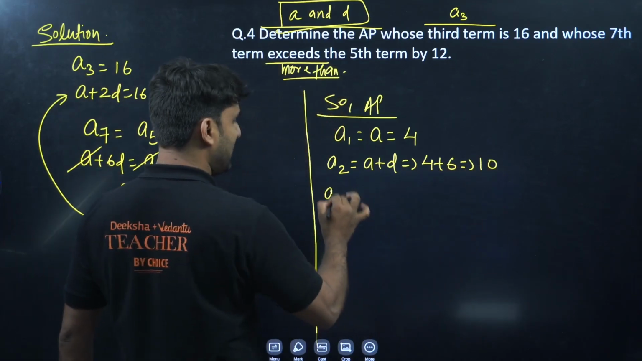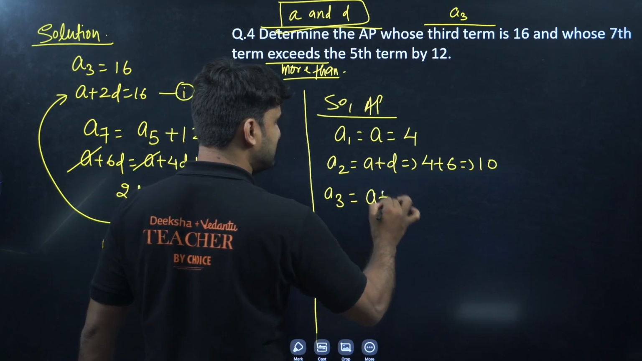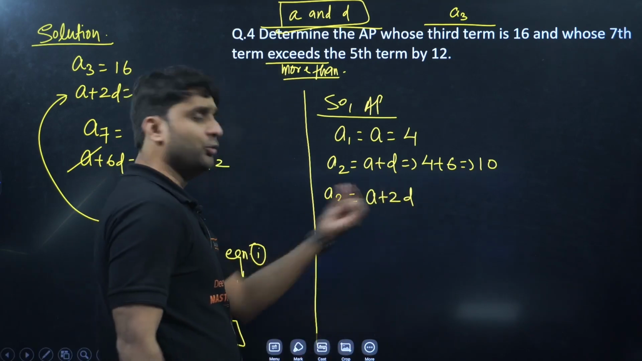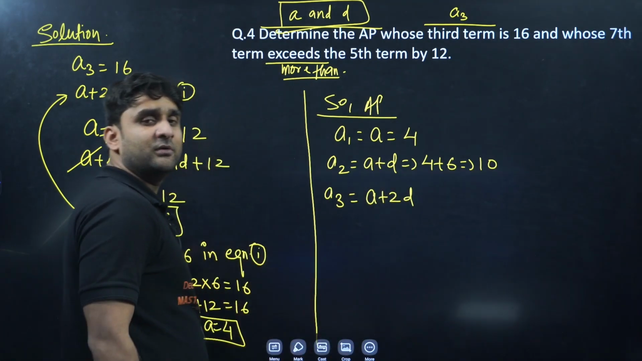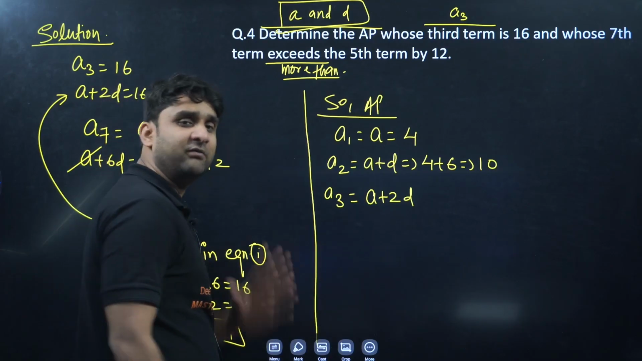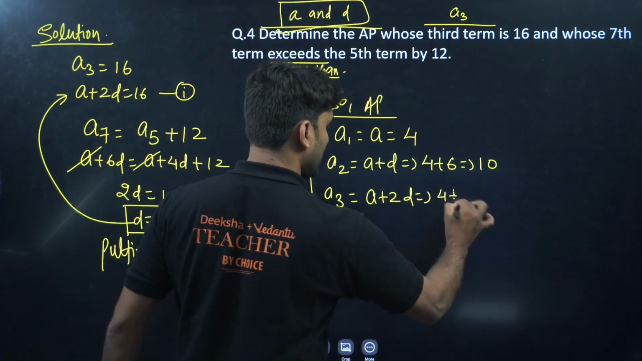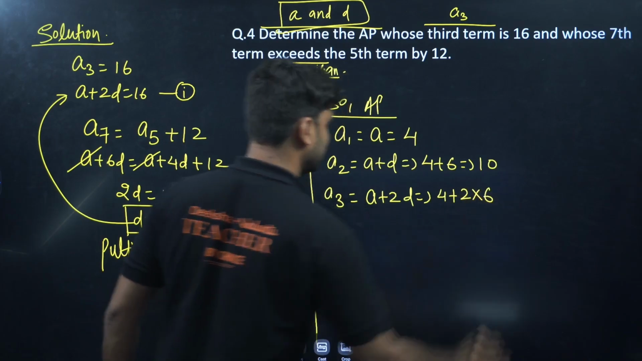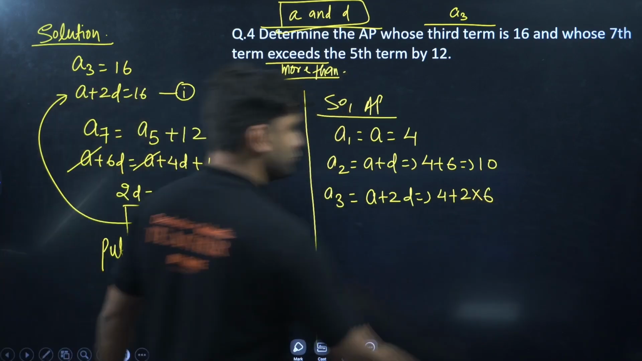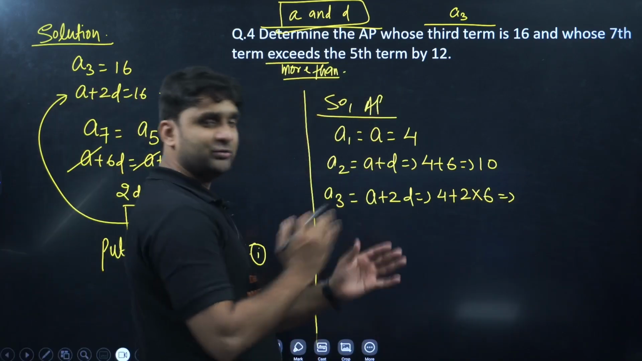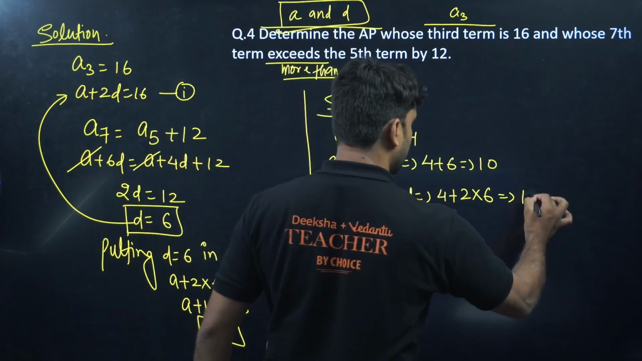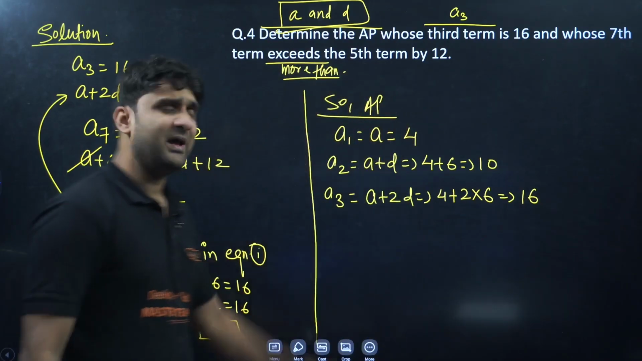What will be the third term? A plus 2d. For the third term, 2d will come. For the fourth term, 3d will come. For the fifth term, 4d will come. This is the rule, guys. So a we have is 4, plus 2d, 2 into 6, d is equal to 6. So solve this: 2 times 6 is 12, 12 plus 4 will be 16. Clear everyone? And so on.